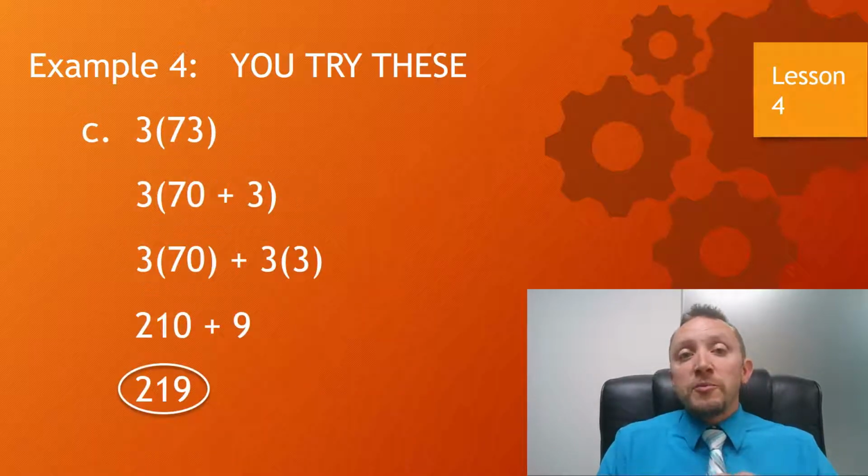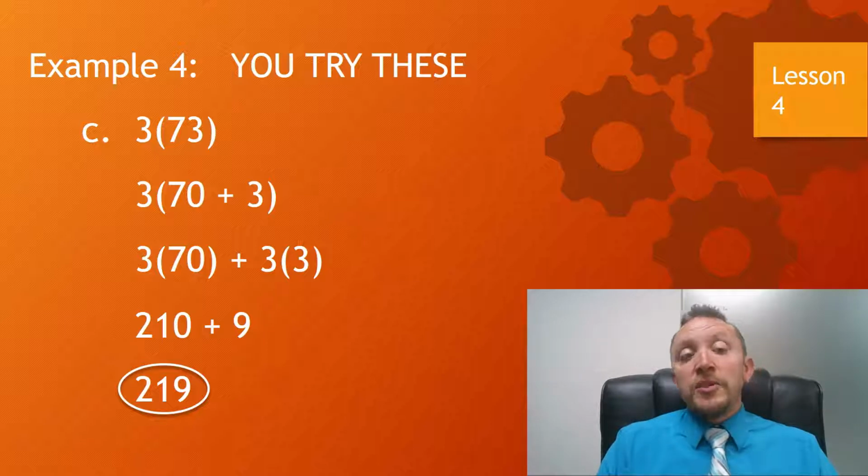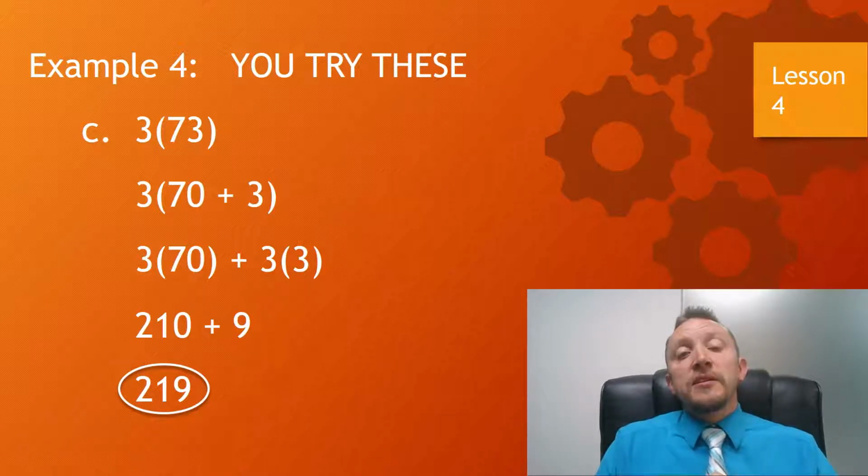So this last one, 3 times 73, again, using the distributive property. We could break that 73 up into 70 plus 3. And 3 times 70 would be 210, and 3 times 3 would be 9. Add those together, we get 219. So there you have it. That, in a nutshell, is the distributive property.